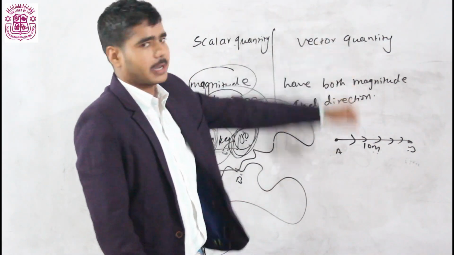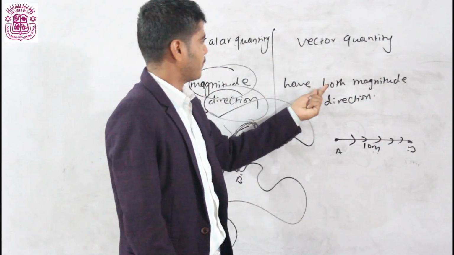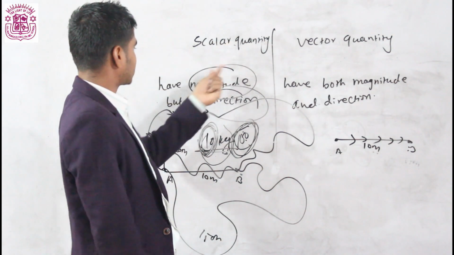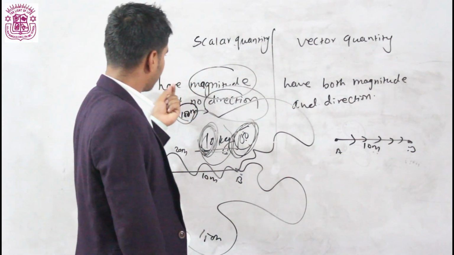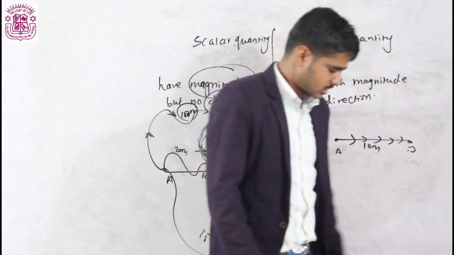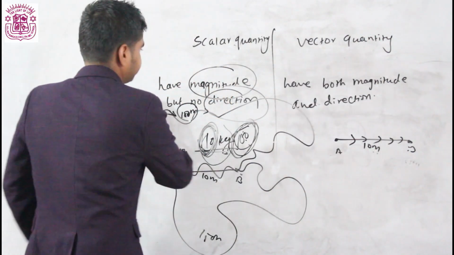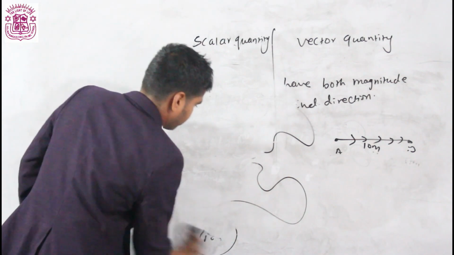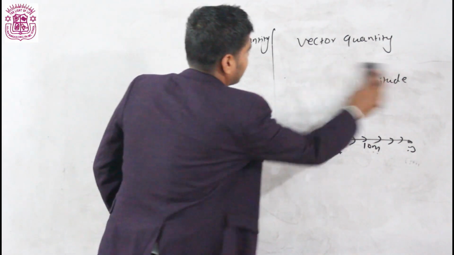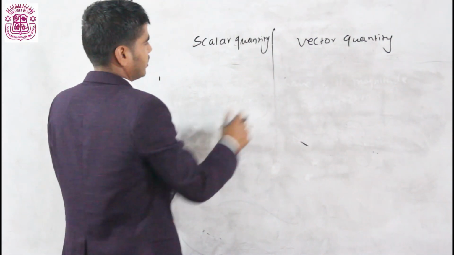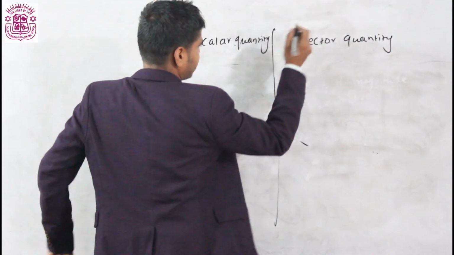So it is called vector quantity. Vector quantity has both magnitude and direction, whereas scalar quantity has magnitude but no fixed direction. Similarly, a simple example of a vector quantity, as we have already said, is displacement.